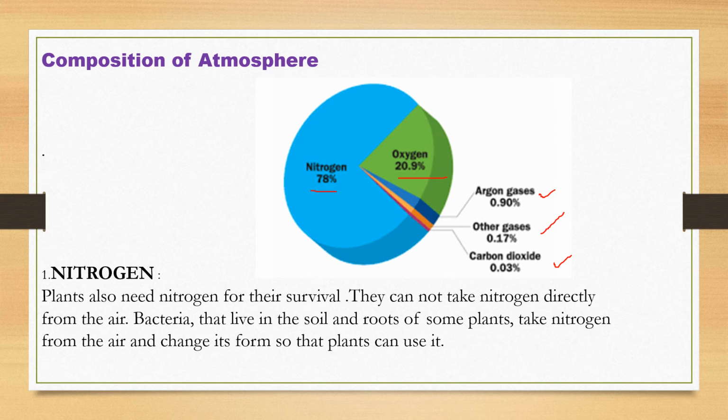The soil itself, you see, soil is not packed or closed. Water penetrates through it. It not only absorbs water, but it also absorbs air. So directly the soil absorbs the nitrogen from the air, and with the help of roots, it converts or changes its form so that plants can use it.